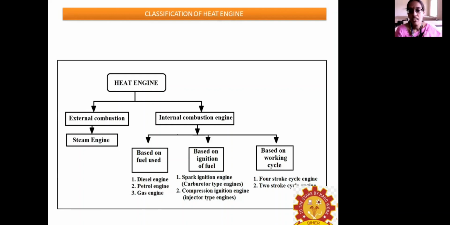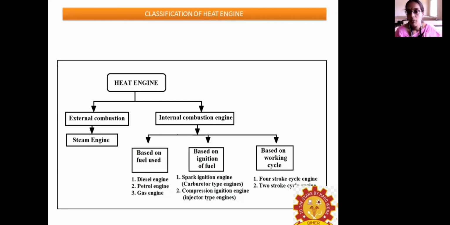Next is classification based on ignition of the fuel. One is the spark ignition engine and the other is the compression ignition engine. In spark ignition, combustion takes place with the help of a spark; a spark plug is provided, and with the ignition of the spark plug, combustion takes place. Then the compression ignition engine is one where the fuel is ignited due to the higher compression ratio.